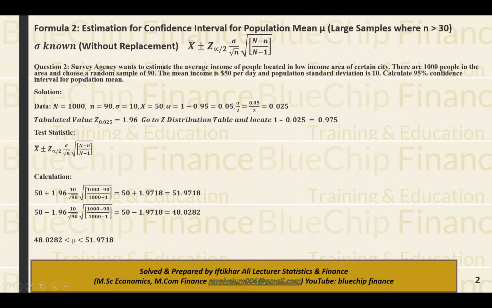So here I took one question for better understanding. A survey agency wants to estimate the average income of people located in a low income area of a certain city. There are 1000 people or families in the area and they choose a random sample of 90.